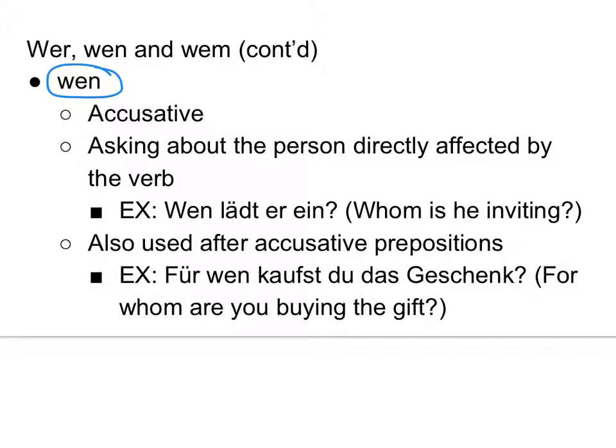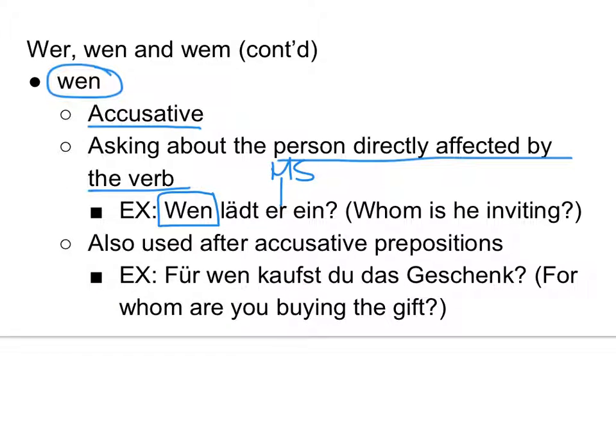Okay. So wen is the one that we use for the accusative. And you are trying to ask a question about the person directly affected by the verb. Okay. So our examples. Wen lädt er ein? He is the main subject. He is inviting somebody. Whom is he inviting? We don't know that. So that means we put it in accusative. Okay, it's the direct object. We just don't know the name of the person yet.